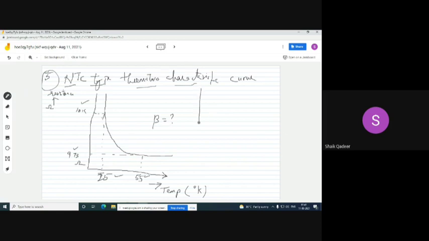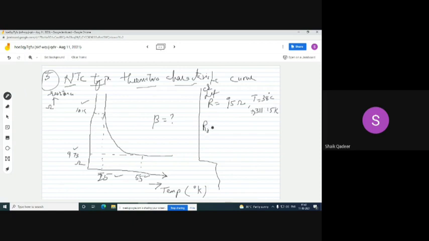Take a problem. Let R is equal to 95 ohms and T is equal to 38 degrees. We need to convert degrees into kelvins. So suppose this is 311.15 K.